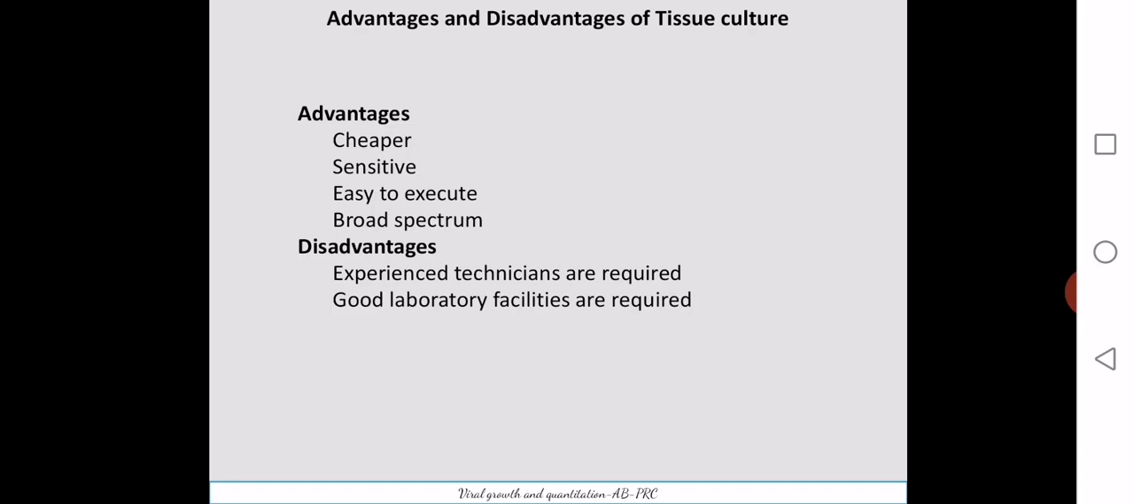Then the advantages and disadvantages of using tissue culture: it is cheaper, sensitive, easy to execute, and a broad spectrum of viruses could be used. The disadvantage is that we need an experienced technician, expertise is required, and state of the art facilities are also required. A good laboratory facility is needed to avoid contamination, because tissue culture maintenance is the crucial thing, the key, in animal virus cultivation using tissue culture.